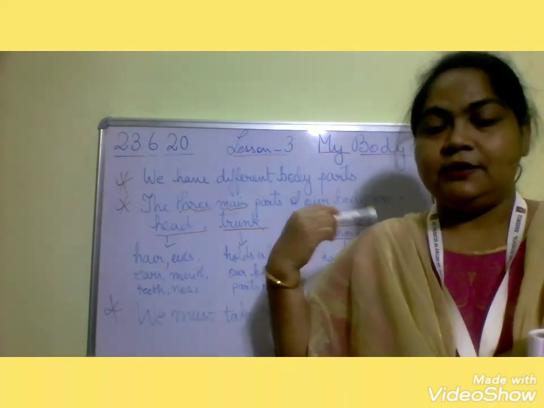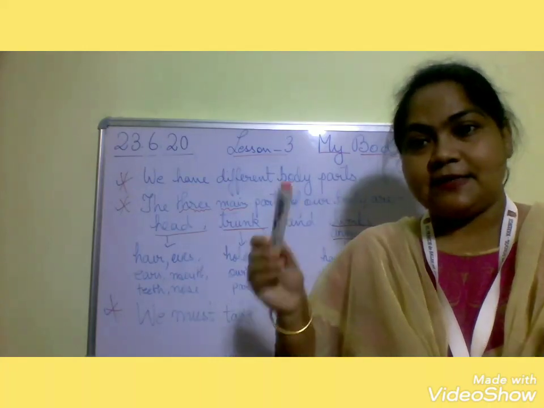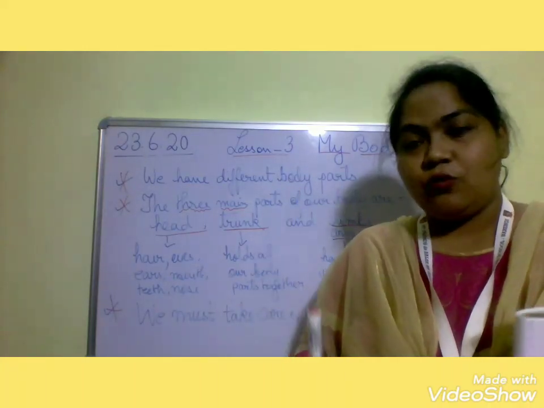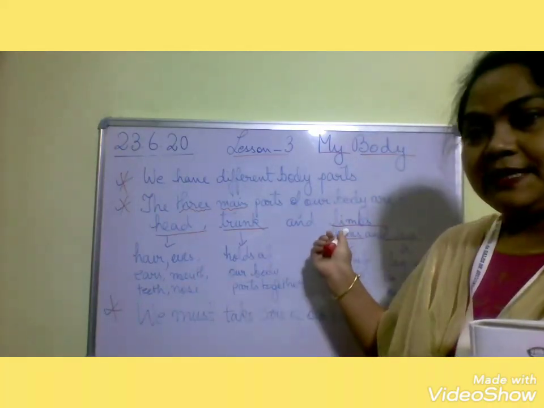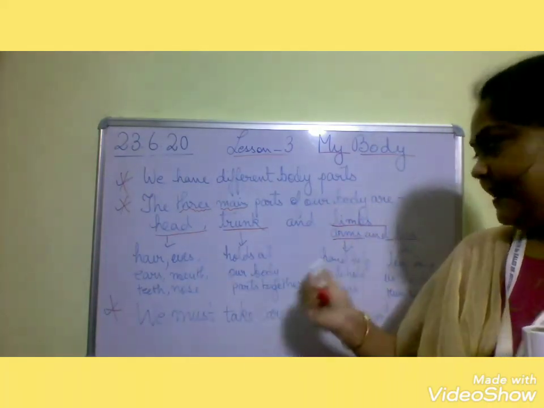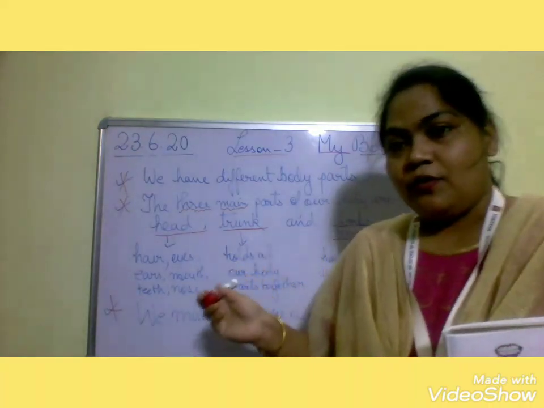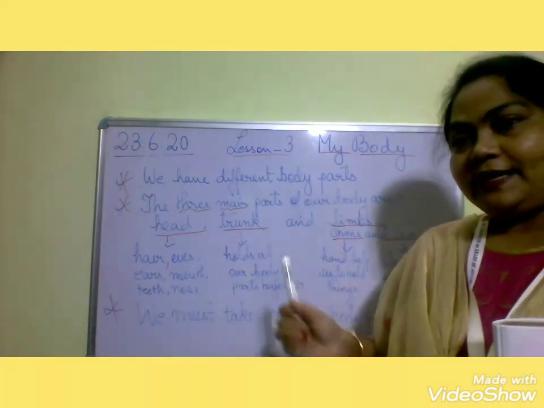From shoulder to the stomach, that is the middle part, which holds the body together. Then comes the limbs, that is the arms and legs. Okay, now for arms, what are the things there?